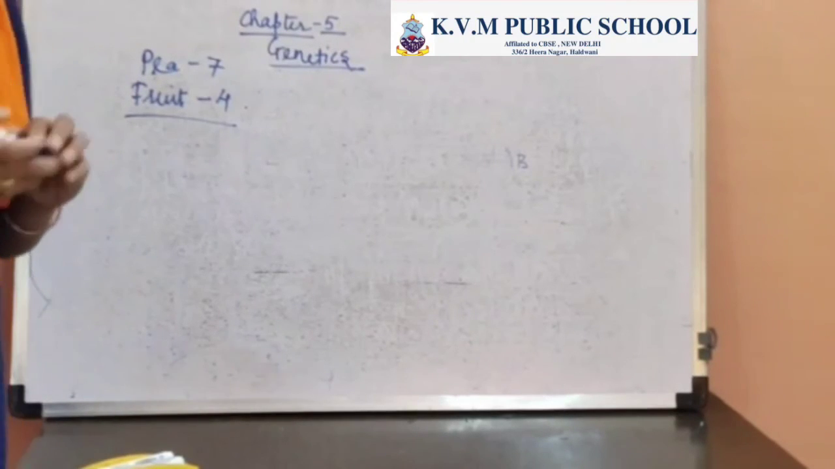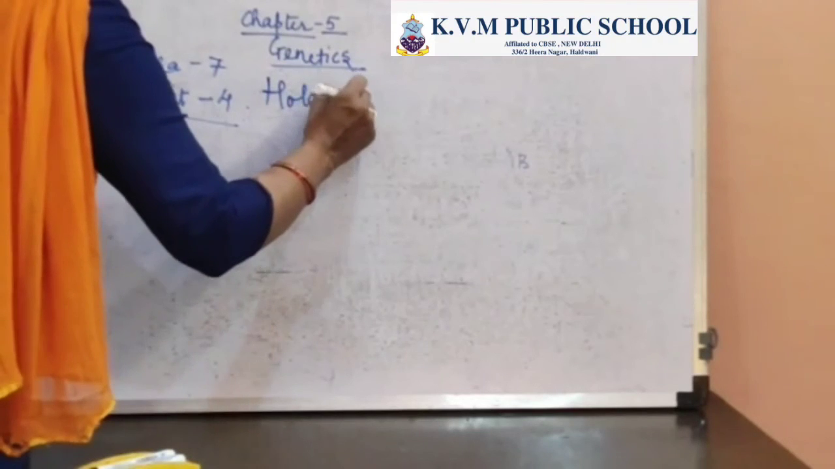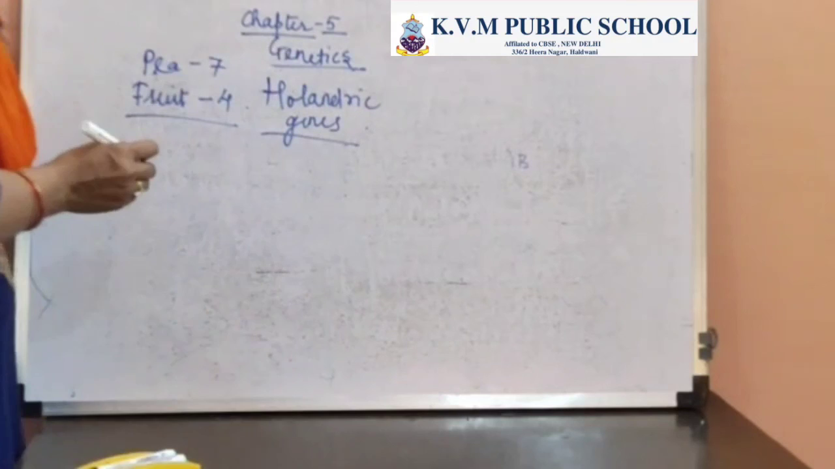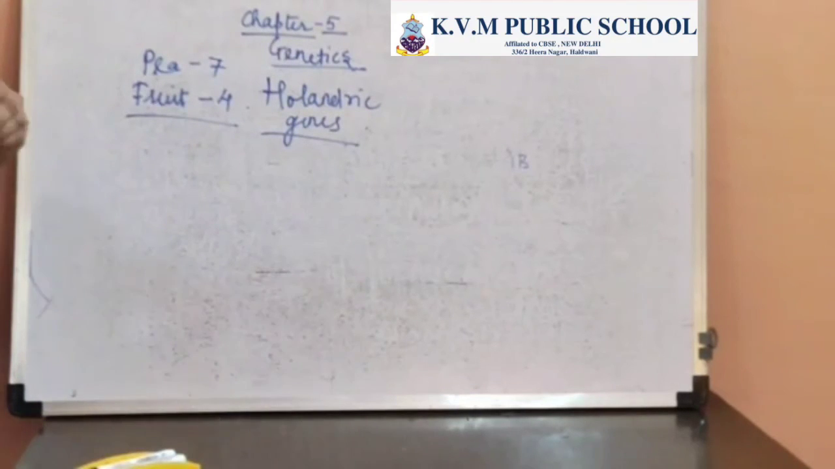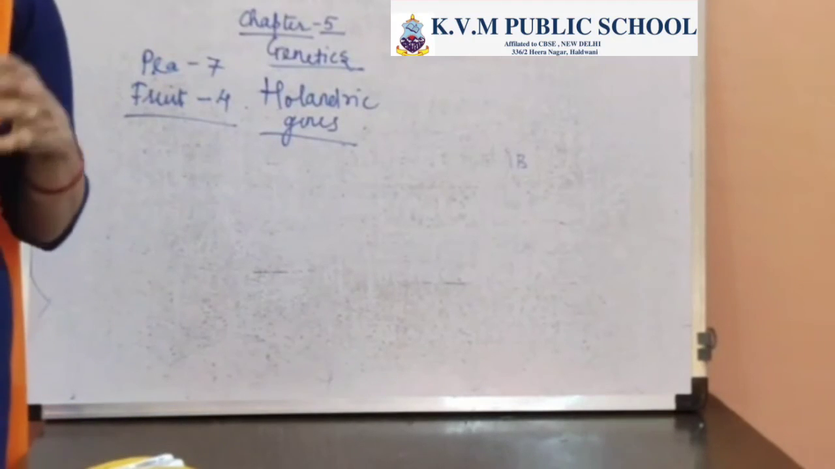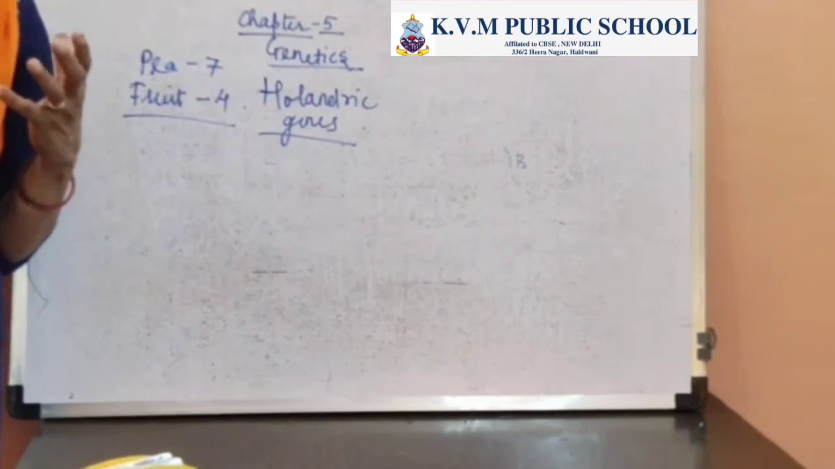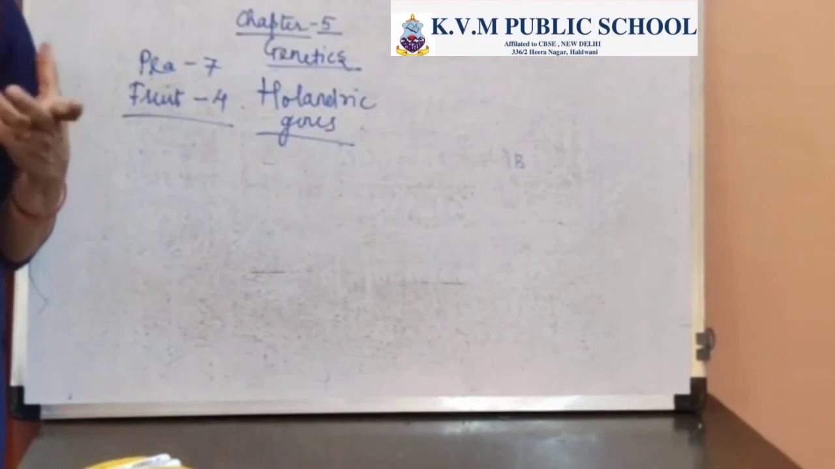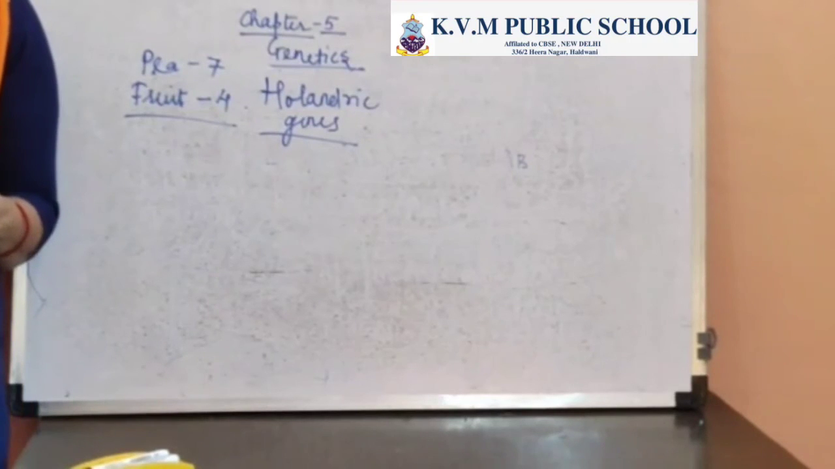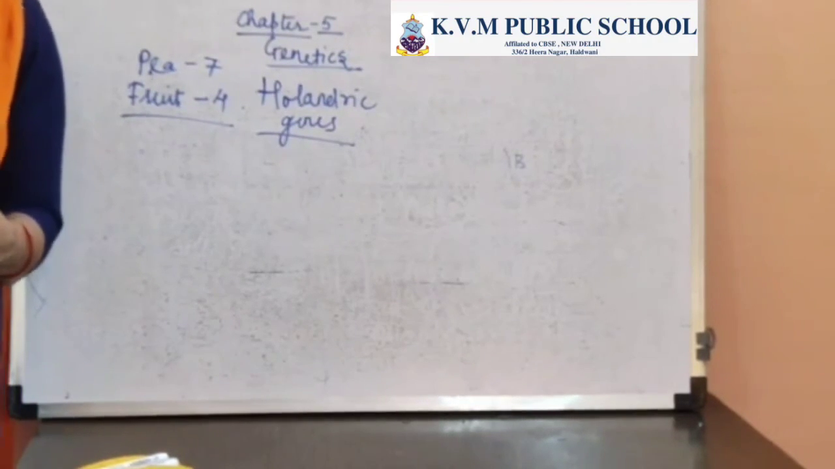That is what is referred to as the Holandric genes. So basically these are the genes which are present on the Y chromosome. In this module, we discussed linkage, and we tried to understand why Morgan had taken up Drosophila, and what is meant by cis and trans arrangement in X and Y linked genes. Thank you.